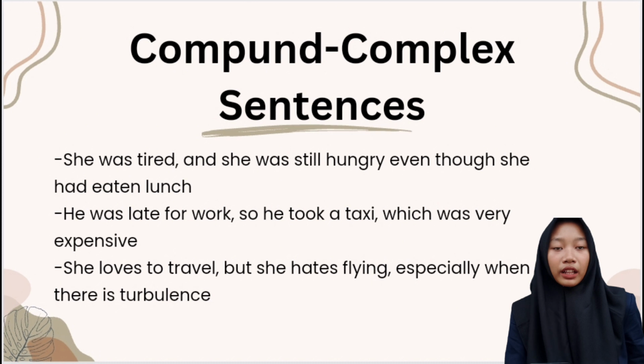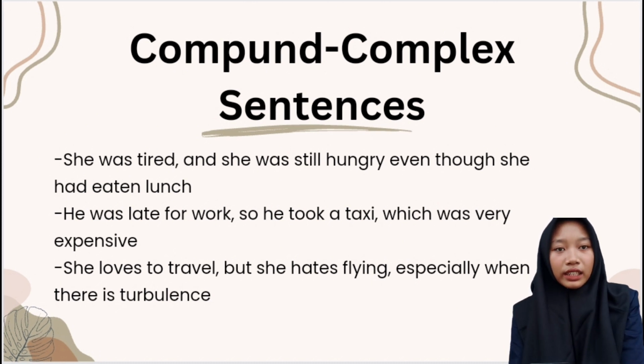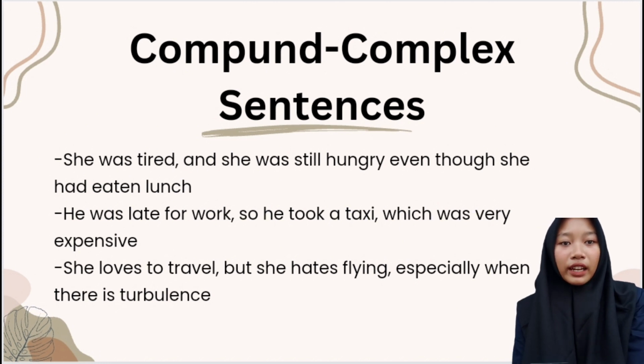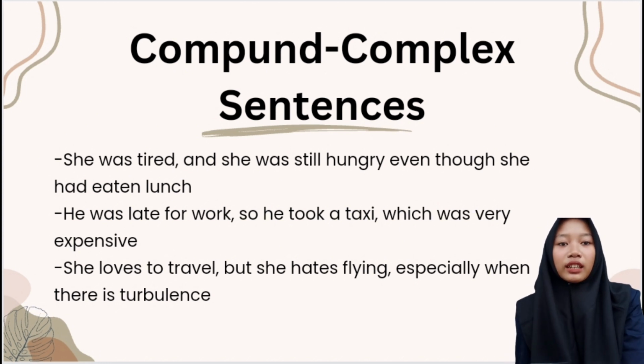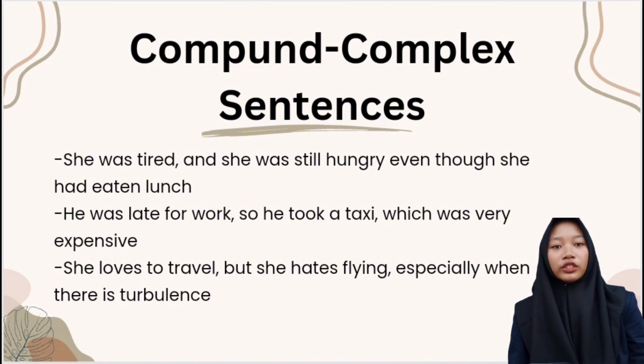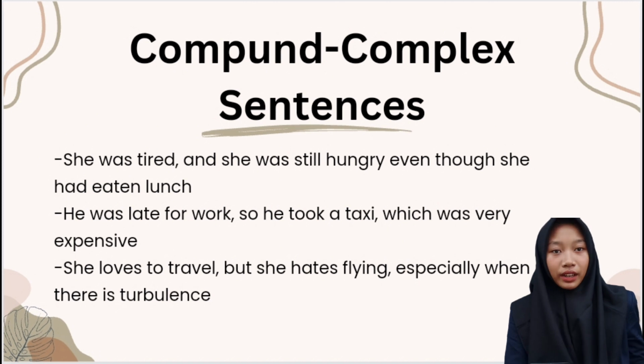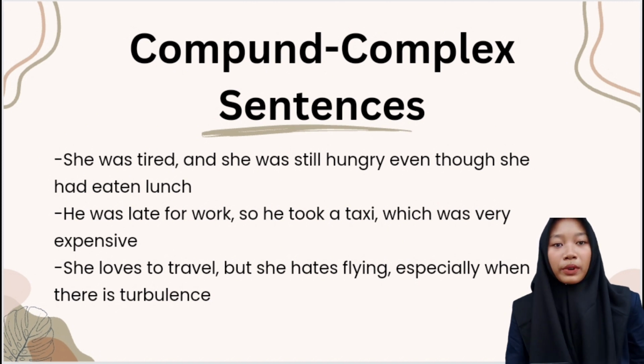She loves to travel, but she hates flying, especially when there is turbulence. The first independent clause is she loves to travel. The second independent clause is she hates flying, and the dependent clause is when there is turbulence. The independent clauses are joined by the coordinating conjunction, and the dependent clause is introduced by the subordinating conjunction when, which modifies the verb flying.